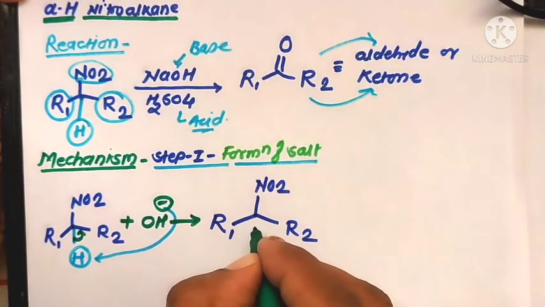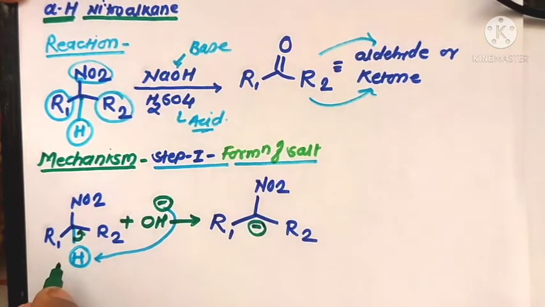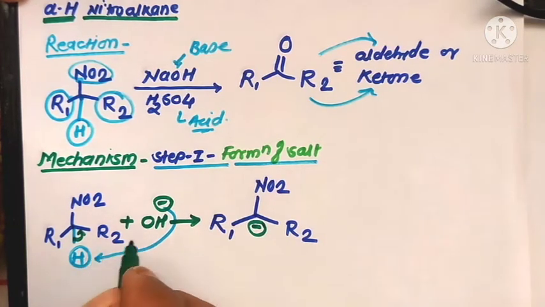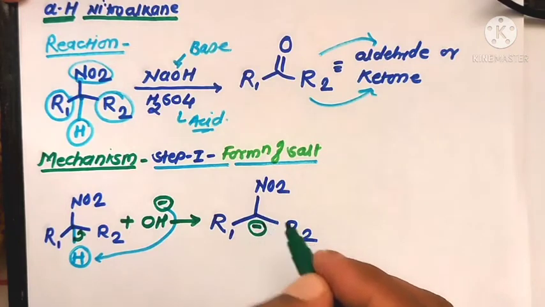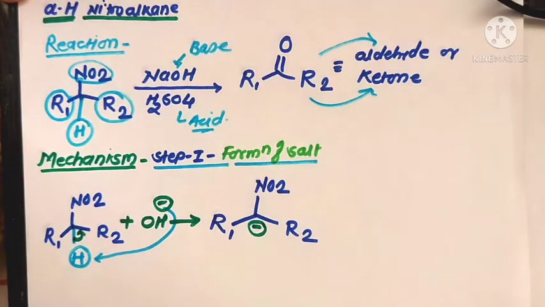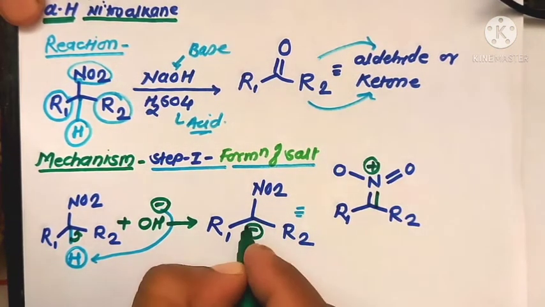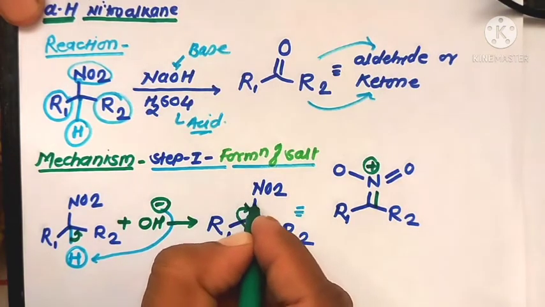This carbon contains a negative charge because the hydrogen-bonded electrons shifted toward the carbon atom, and the H plus ion, that is the proton, was abstracted by the base molecule to form a salt compound. In this reaction, the bonding electrons shift to form a single to double bond.